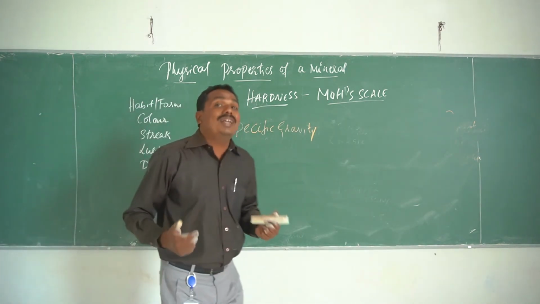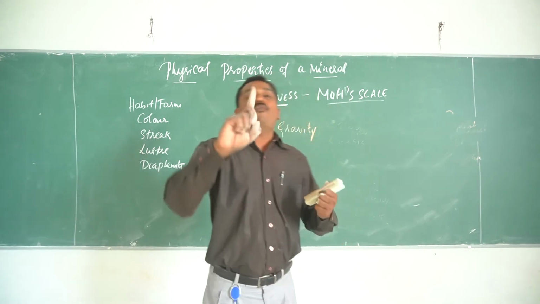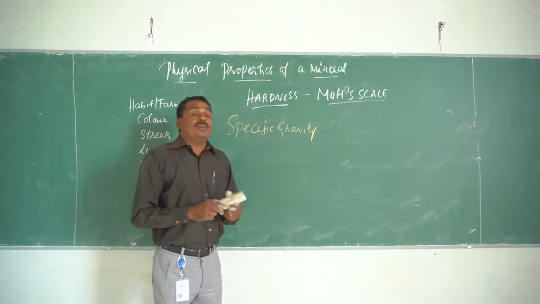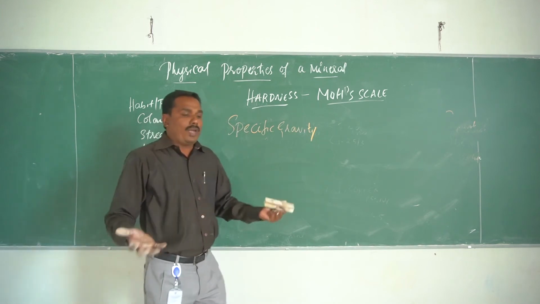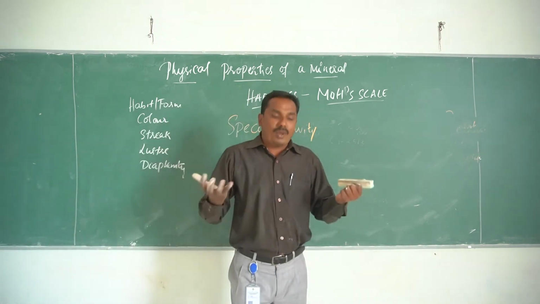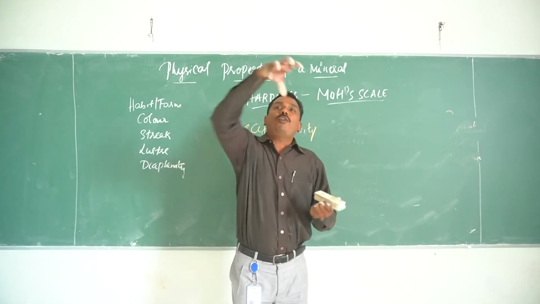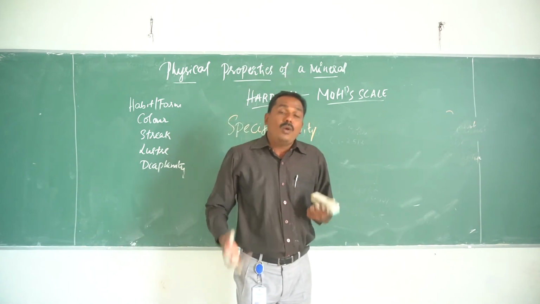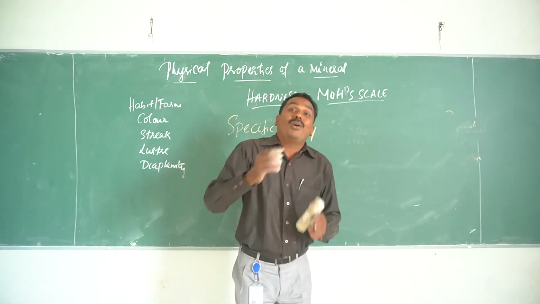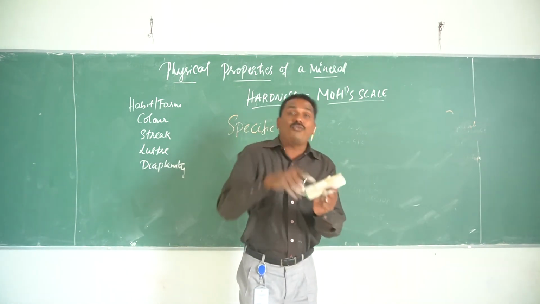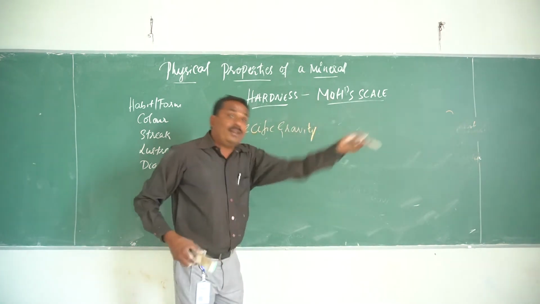See, we all know that the specific gravity of water is 1. If I keep a vessel or a bucket of water and pour a mineral in, what happens? It sinks. Why does it sink? Because the specific gravity of the mineral is higher than that of water.